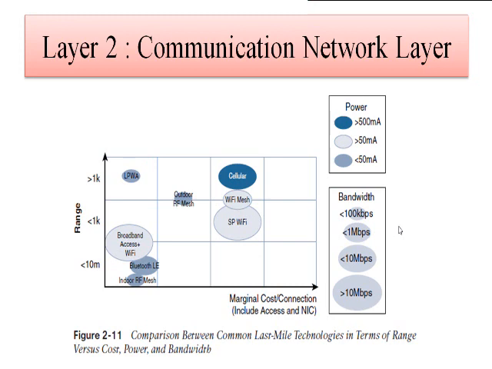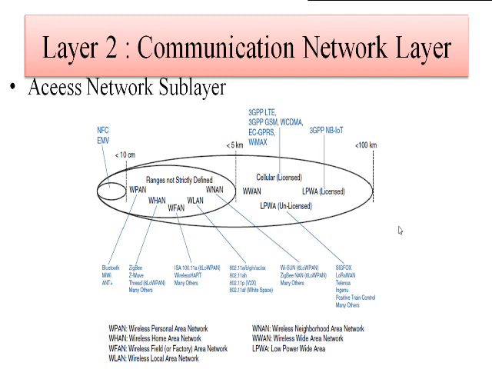So you have to consider factors like power, bandwidth, and the range of transmission. Based on that we have different access protocols to transmit the data.